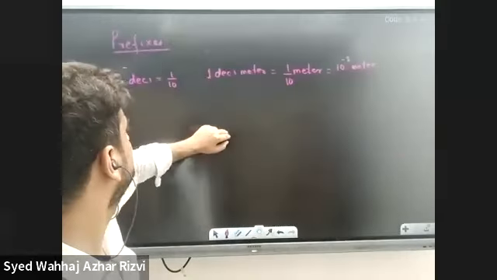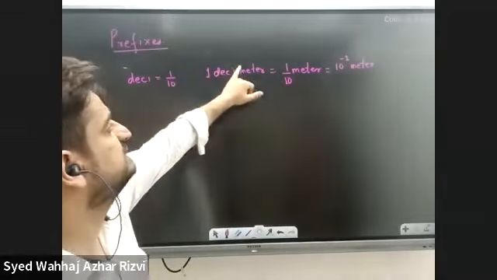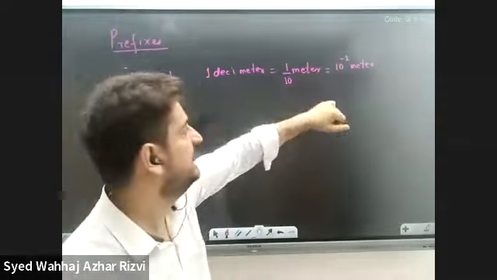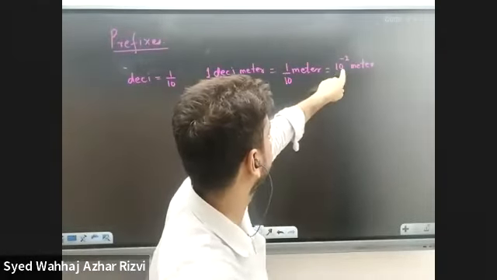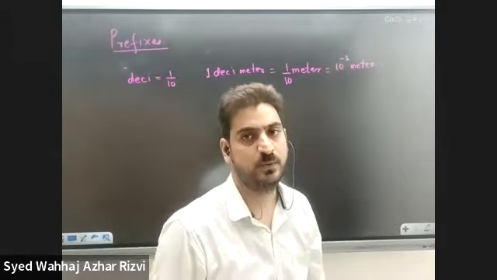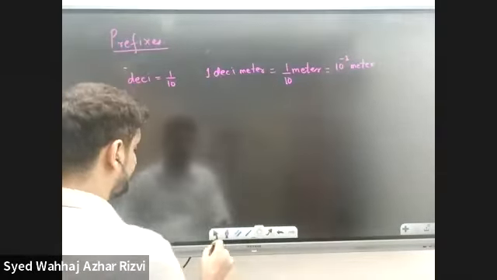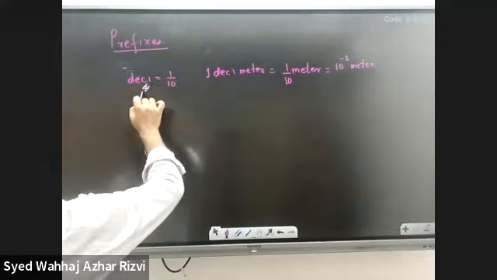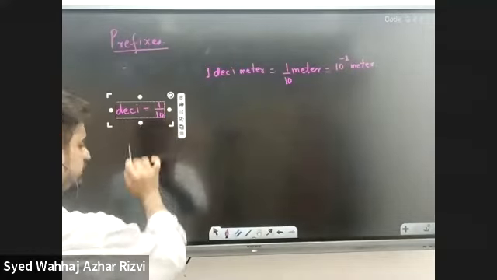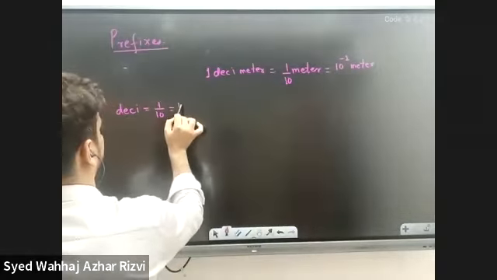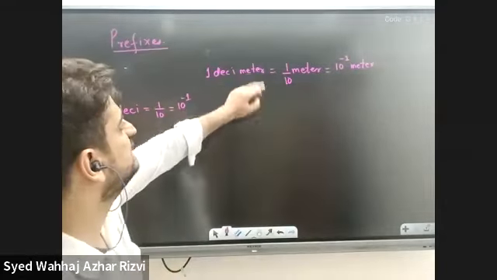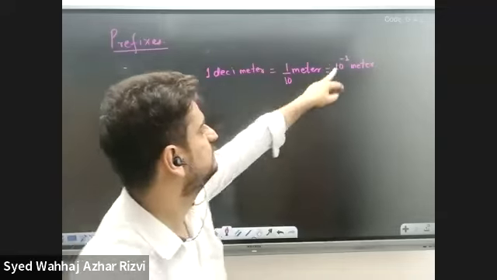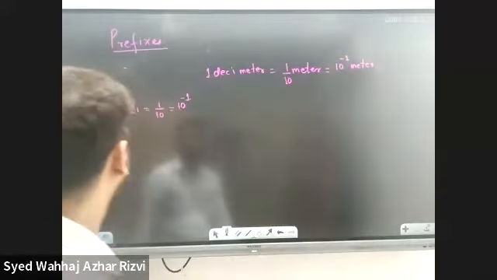Tell me, what does a decimeter mean? A decimeter means 1/10 of a meter, and if we convert 1/10, we can write it as 10 raised to the power -1 meter. So deci means 1/10, or 10 raised to the power -1. So a decimeter means 1/10 meter, or 10 raised to the power -1 meter.